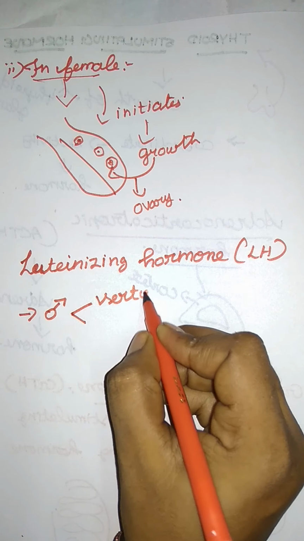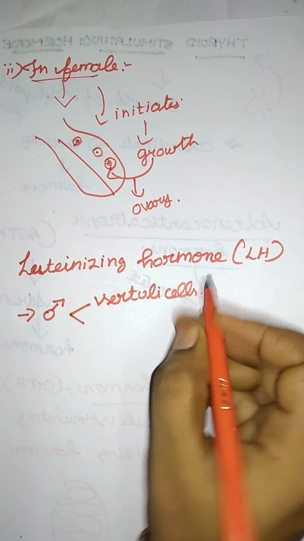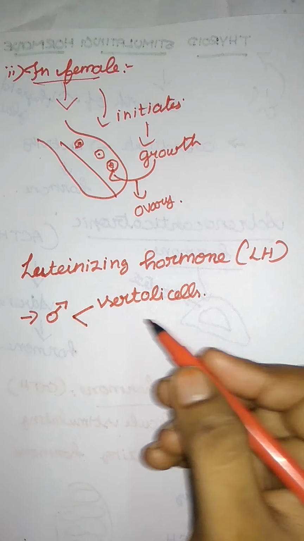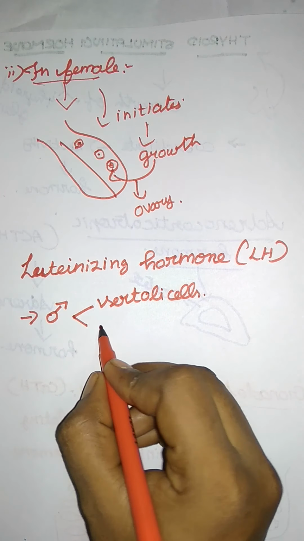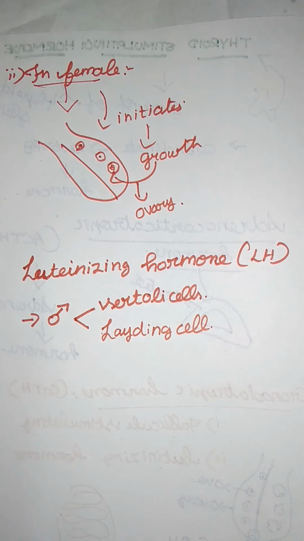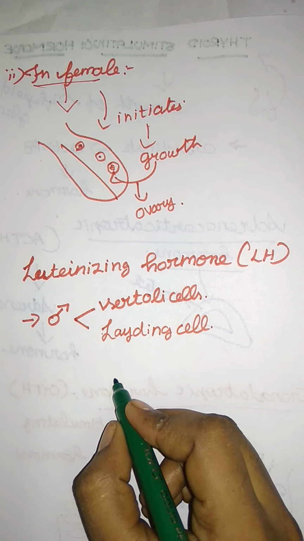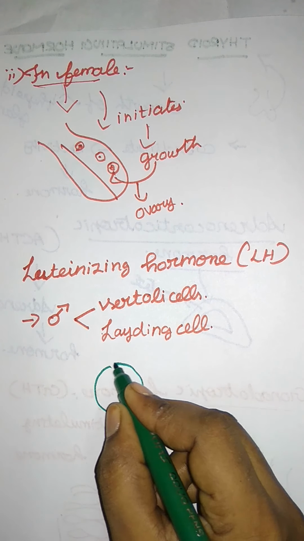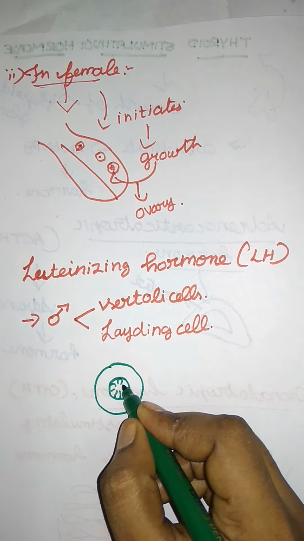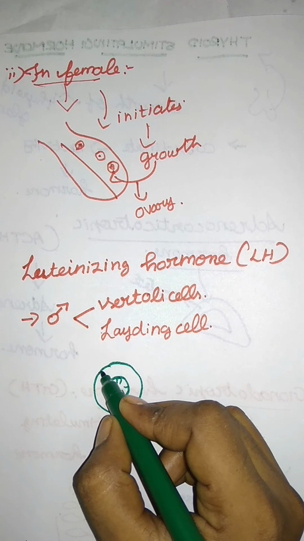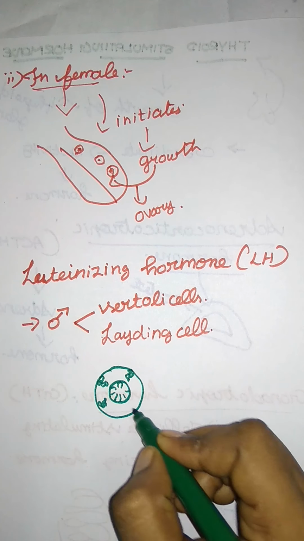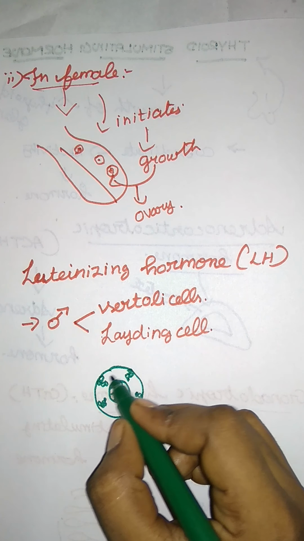The first one is the Sertoli cell. That is not in this topic, but we have this topic for reproduction in animals. And next we have the Leydig cell. We already said this is the cross section of the seminiferous tubule. Here the sperm are attached to the inner wall, and here they have a space.